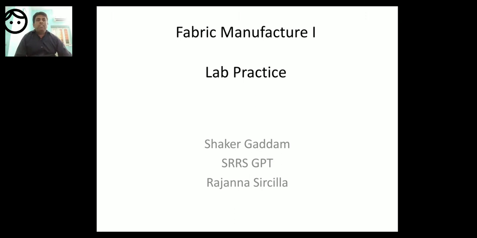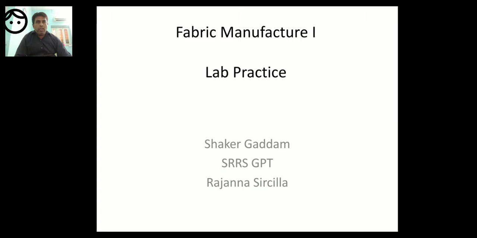What does it mean by primary motions? Primary motions are those which are essential. They are shedding, picking and beat up. Next, secondary mechanisms are let off and take up.